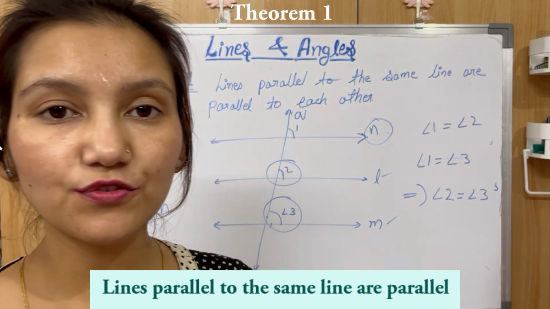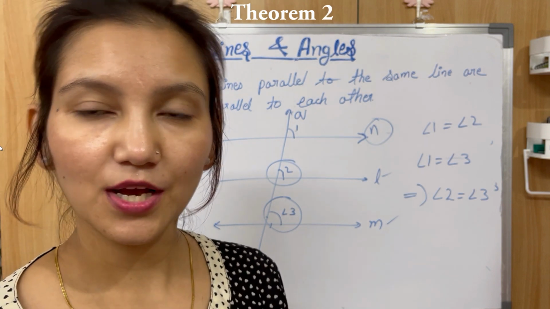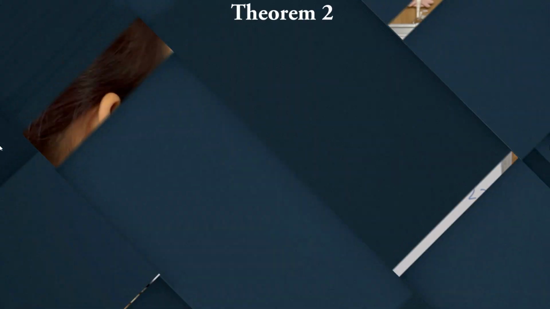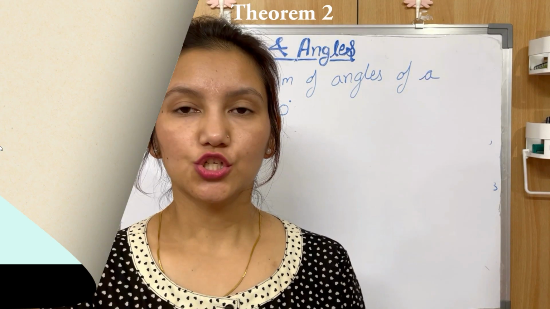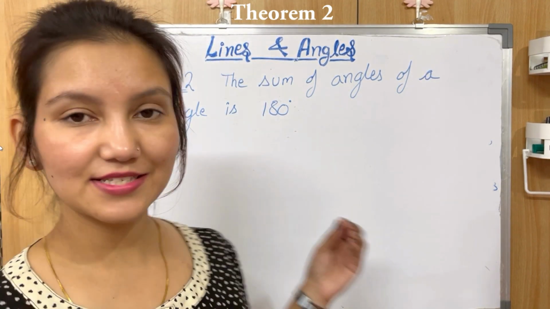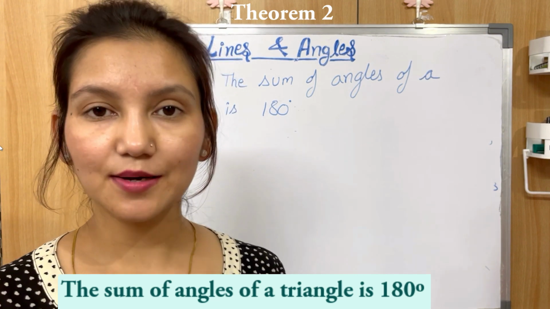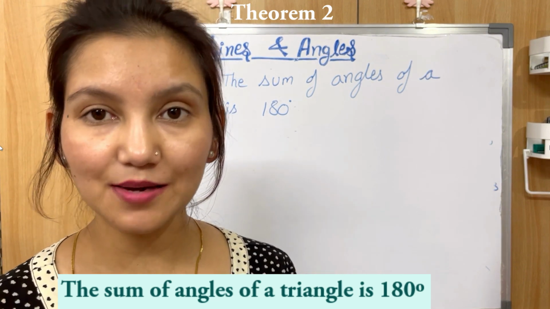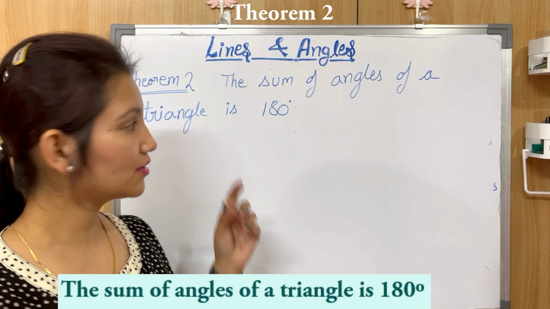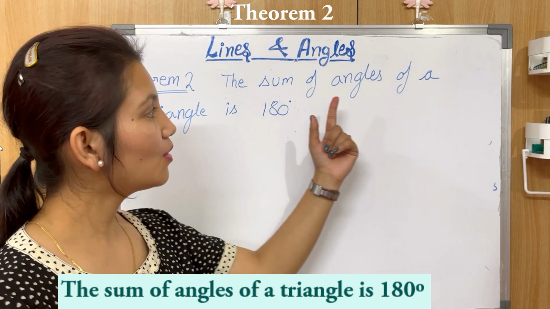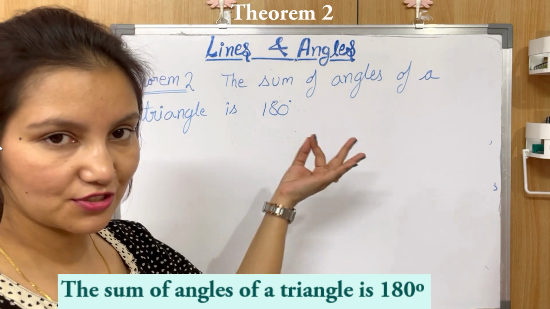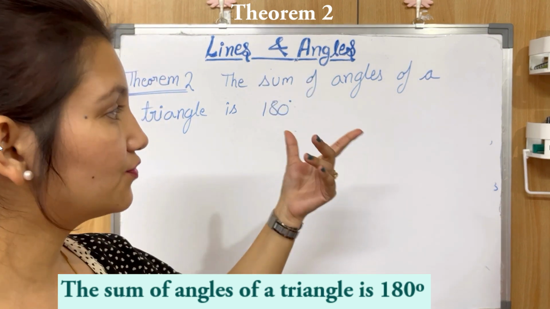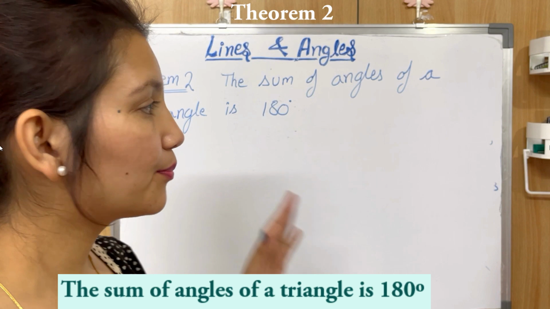So now let's move to the next major theorem of the chapter. So this is theorem 2 and the statement, this is the angle sum property of a triangle. The statement of this theorem says the sum of angles of a triangle is 180 degrees. Okay, so this I think you already know, but we will prove this theorem.